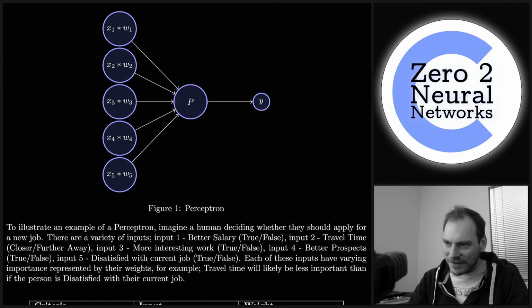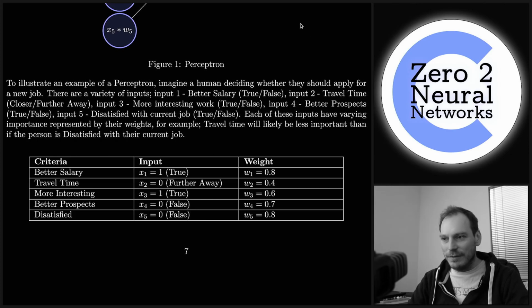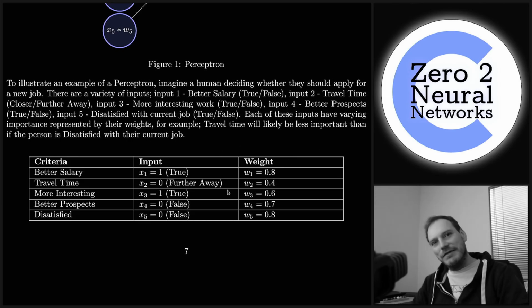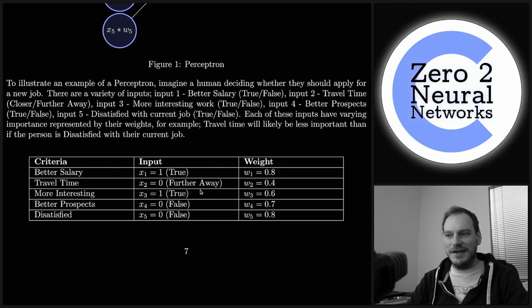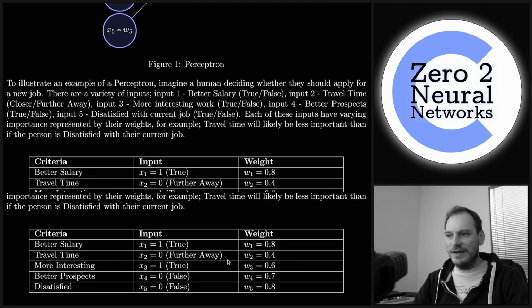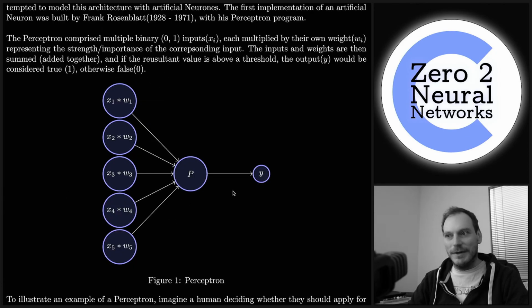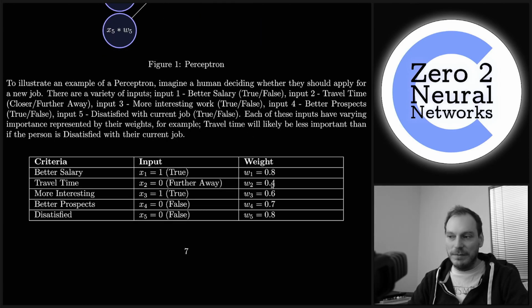And so this is that bit of the document. And I did exactly this example, the job example. So better salary, travel time, more interesting, better prospects, and then dissatisfied with current job as the inputs. There's 5 inputs. And then I sort of randomly chose some weights that I thought were appropriate and set the same threshold, 1.5. But I never tested it to see if it would work. So what we're going to do today is test this in C programming and see if this model works, and go through how we take a diagram like this and build a program out of it. So what we're going to have to do is deal with values like 0.8 and 0.4.